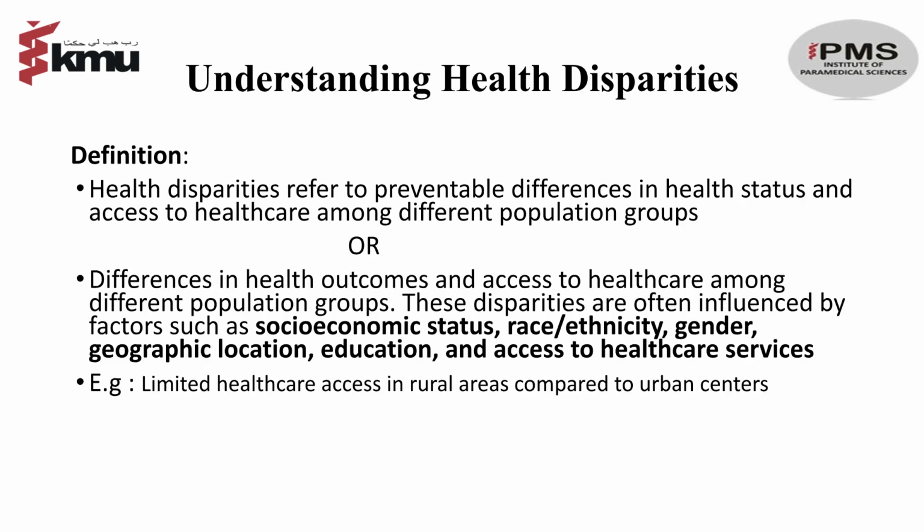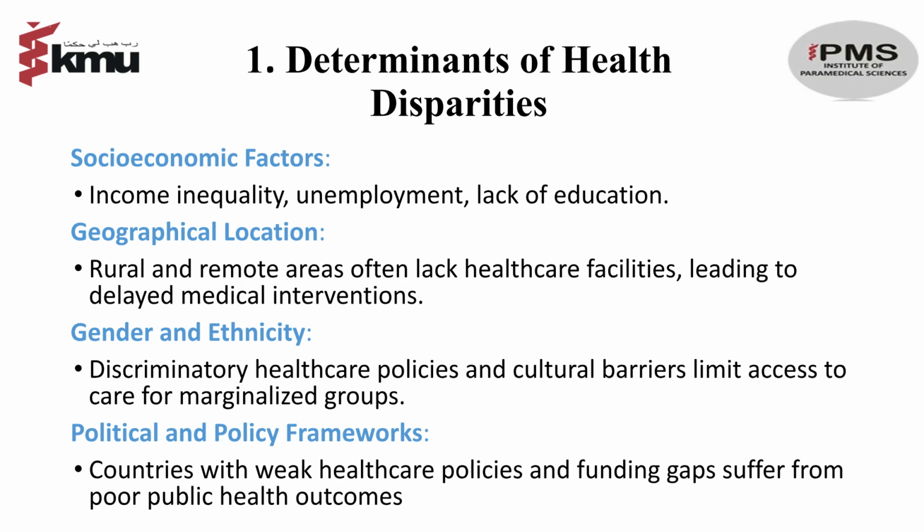Health disparities are preventable differences in health status and access to healthcare among different population groups. These differences are often influenced by socioeconomic status, gender, location, education, and access to services. For example, rural areas often have limited healthcare access compared to urban centers.